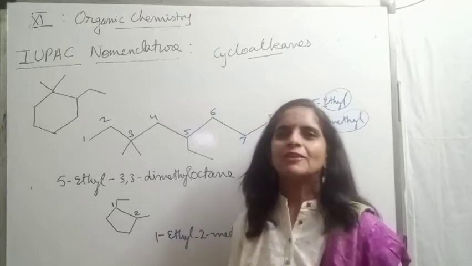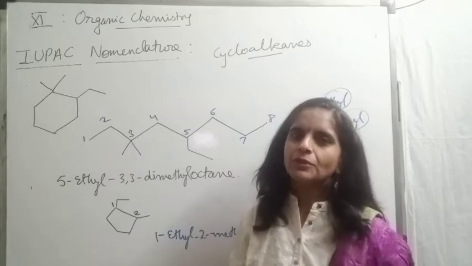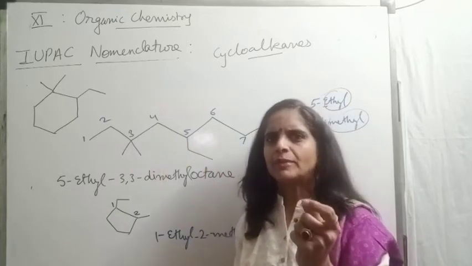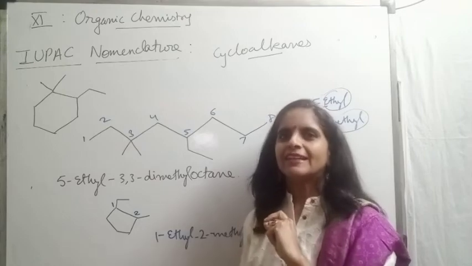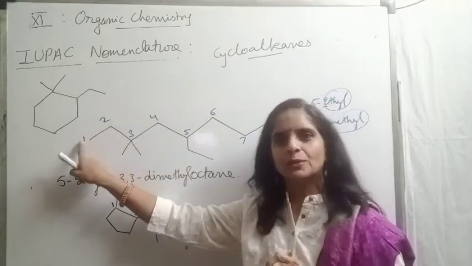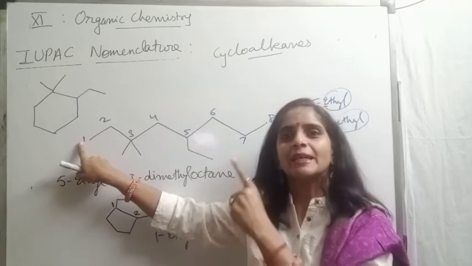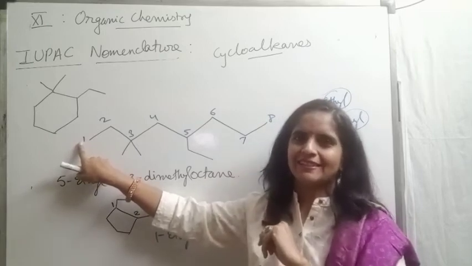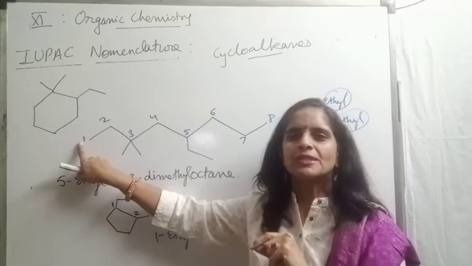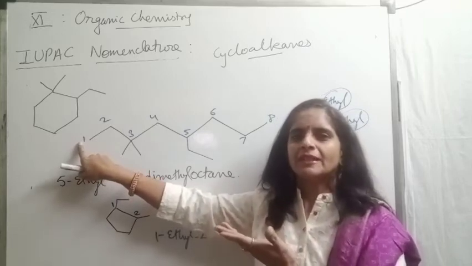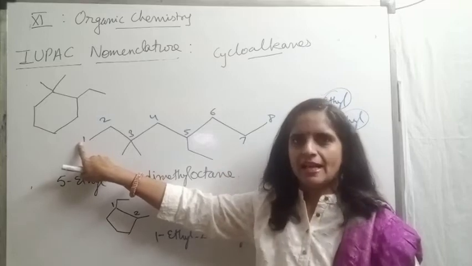Before I tell you the answer, take 1 minute, pause the video here only and write the name on your own. Once you write, then again start the video and compare your answer. I want that you should use the rules now. Okay, I'm telling you and you can compare your answer.